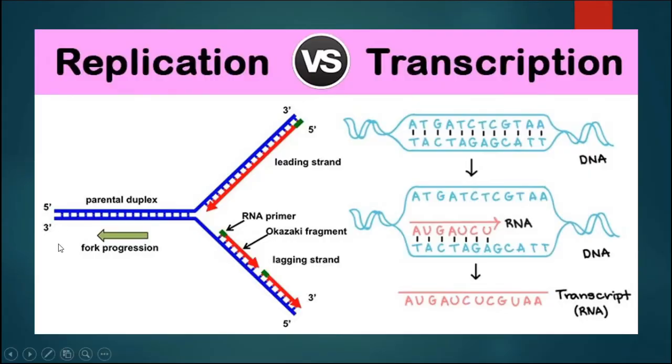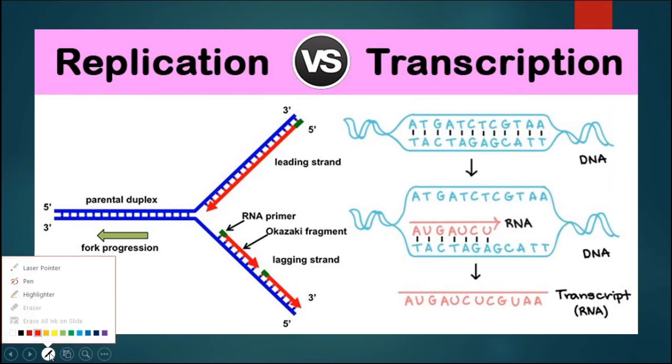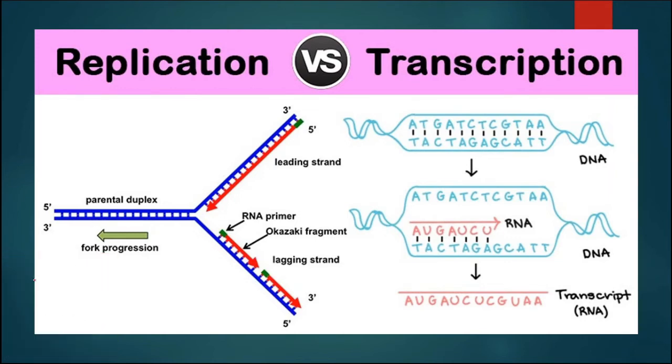In this slide we can see the process of replication versus transcription. So what is replication? Replication is the formation of two DNA from the parental DNA, which we have already discussed. Both the strands will unwind, then both the strands will make their complementary strands, and in this way from the parental DNA two daughter DNA will be formed.